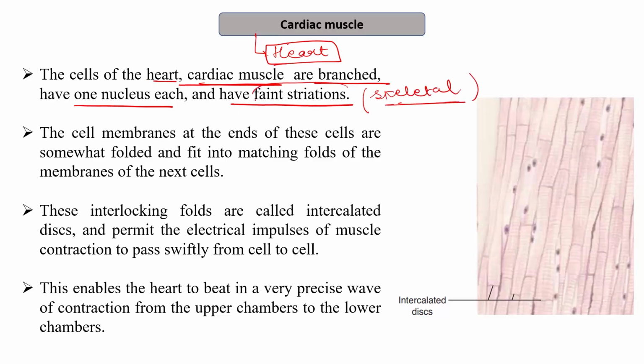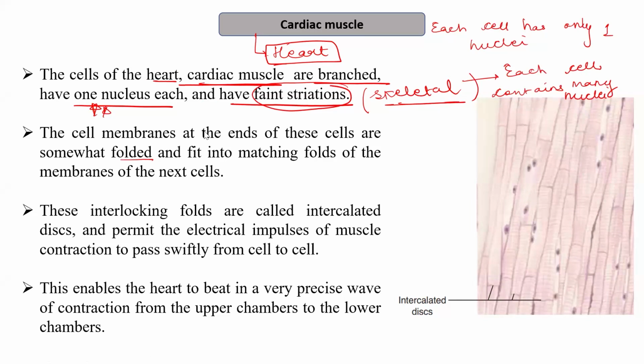So cardiac muscles are the muscles which are present in the heart of the living organism. These are branched. They have one nucleus each and they have faint striations. Now, if I compare it with the skeletal muscles, each skeletal cell has many nuclei as compared to the cardiac muscle, in which each cell has only one nucleus. So every cell has only one nucleus in the cardiac muscles and they are branched structures.